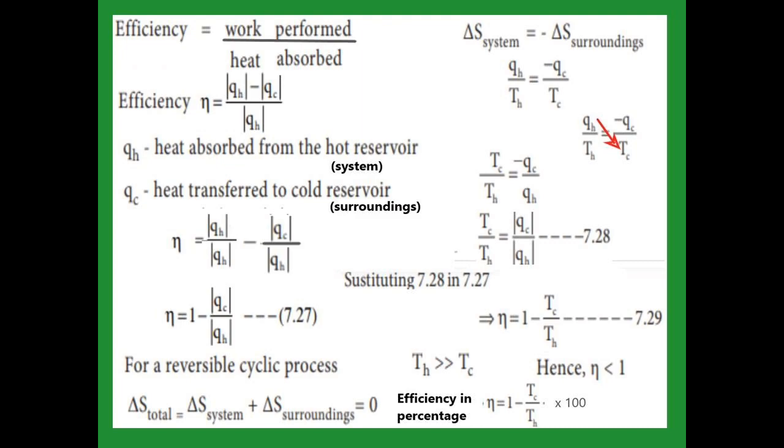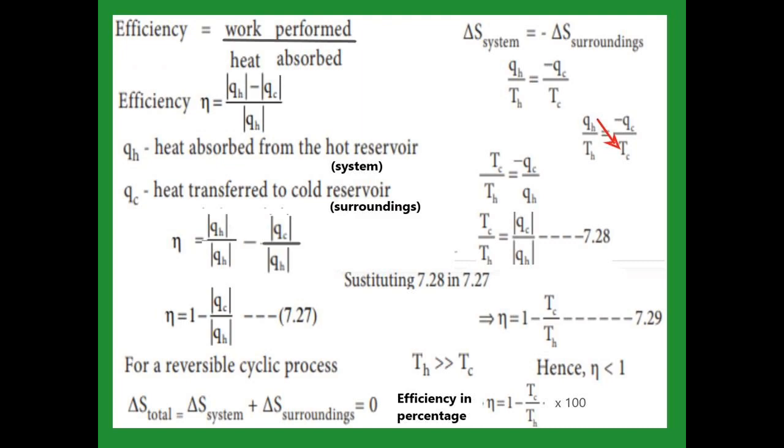Now we divide each term of the numerator by the QH in the denominator. We get eta is equal to QH by QH minus QC by QH. The QH cancels. Then the eta formula, equation 7.27, is eta is equal to 1 minus modulus of QC divided by modulus of QH.